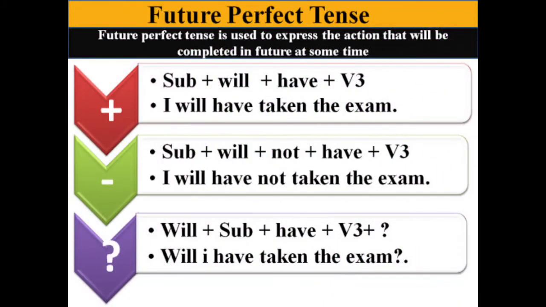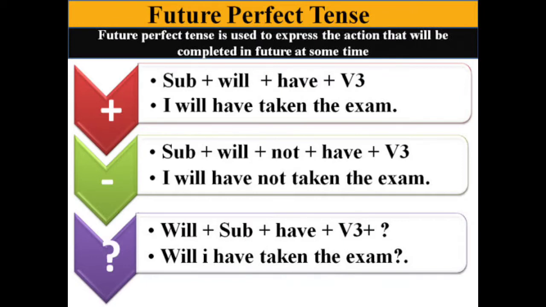Future perfect tense. Future perfect tense is used to express the action that will be completed in future at some time. Look at the sentence pattern for future perfect tense in positive, negative and interrogative sentences.